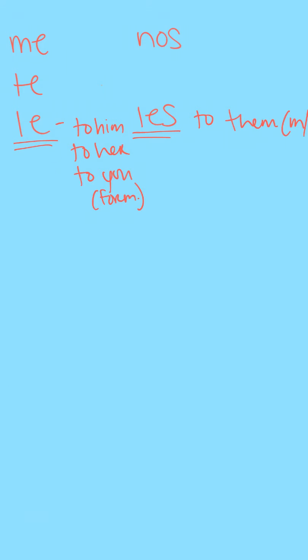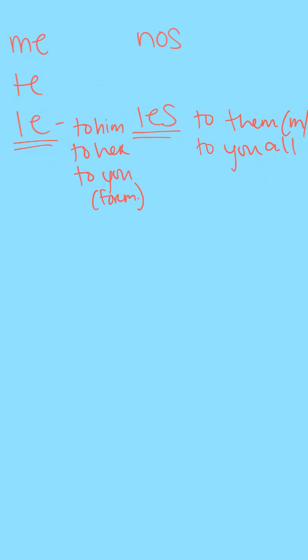All right, and the last two that we are going to focus on for the sake of these notes is finally le and les. Now remember, le covers some pretty solid ground. It means to him, to her, and to you in that formal sense. Les is to them, of course the masculine and feminine, and then also to you all.